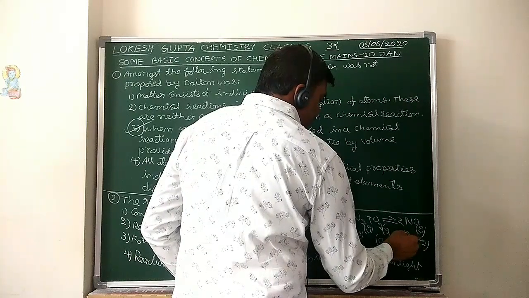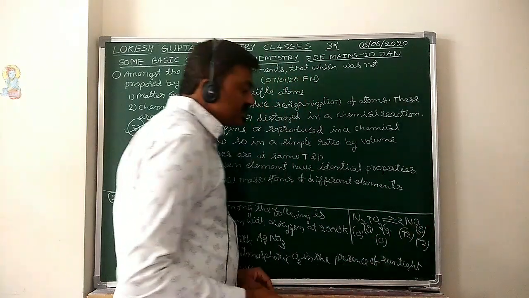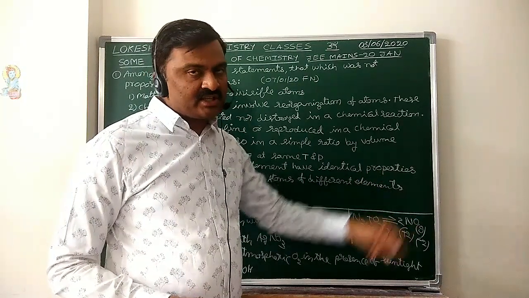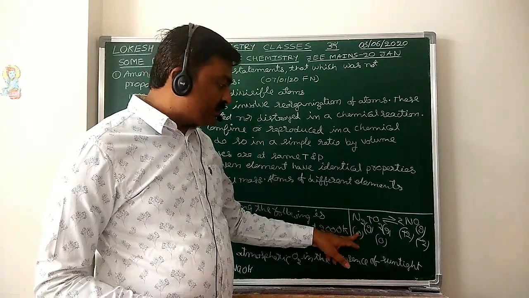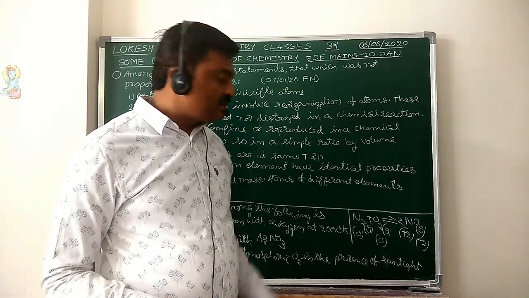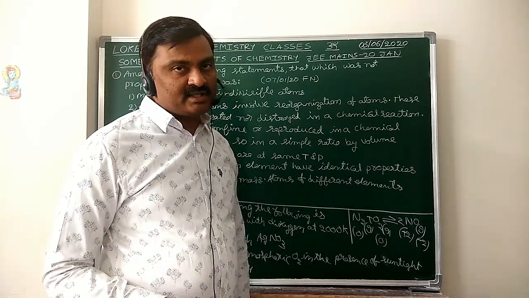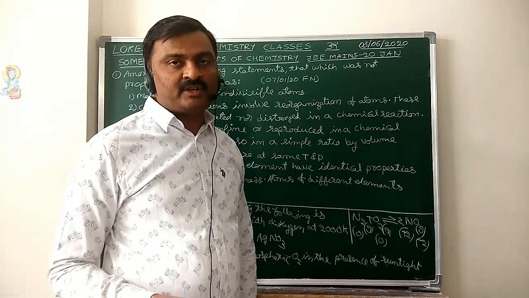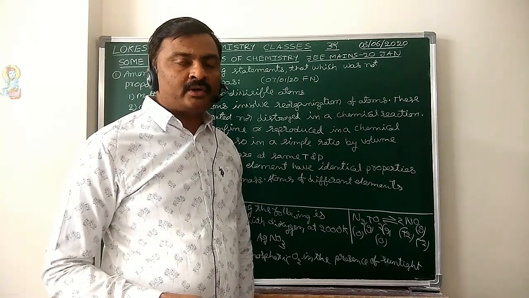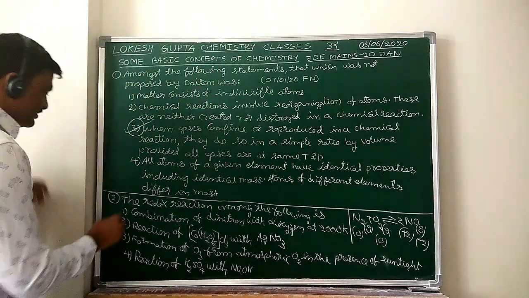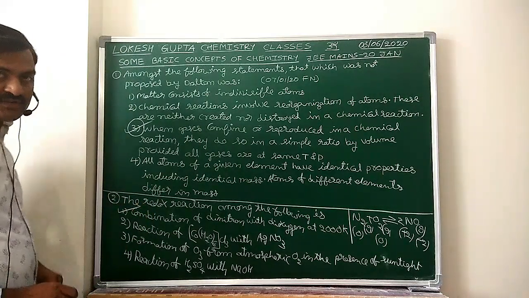Now nitrogen is plus 2. The sum of the oxidation numbers of all the atoms in the molecule should be equal to the charge, charge 0. So nitrogen goes from 0 to plus 2, oxidation number increased. So nitrogen is undergoing oxidation. Oxygen goes from 0 to minus 2, oxidation number decreased. So oxygen is undergoing reduction. So it comes under a redox reaction. So our answer is the first option only.